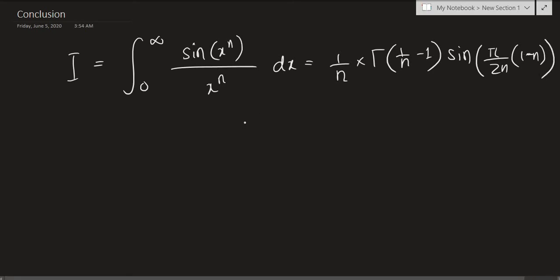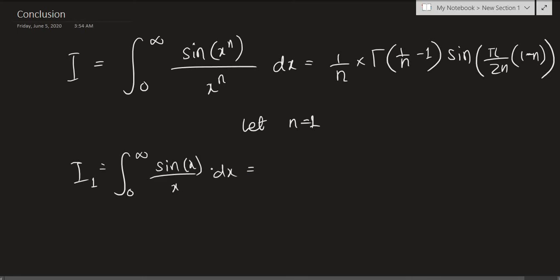And now notice that if you let n equal 1, you'll have basically the Dirichlet integral. So I of 1, let's say, the integral from 0 to infinity of sine of x over x dx, and we know this is just equal to pi over 2. But if you plug the same over here, you have gamma of 1 over 1 minus 1, gamma of 0, and sine of 0.